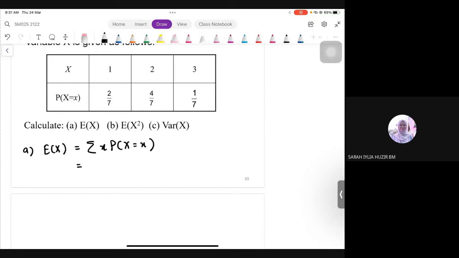Okay. You don't need to show that one. List out X times probability one by one. So, we have 1 times 2 over 7 plus 2 times 4 over 7. Okay, plus 3 times 1 over 7. Okay, so now you will get 12 over, 12? 8, 9, 12. 13. I miscalculated.